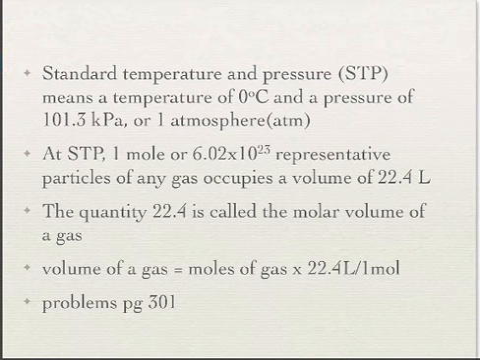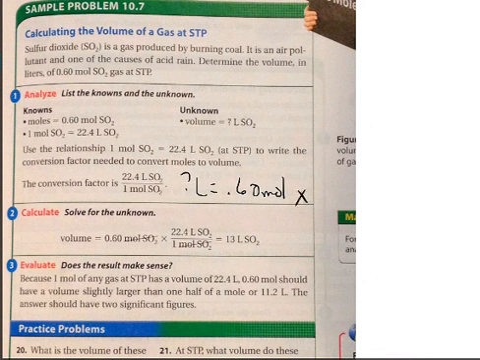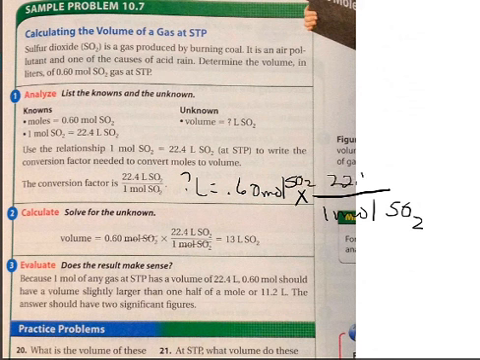On page 301, we've got this problem. Sulfur dioxide is a gas produced by burning coal. It is an air pollutant and one of the causes of acid rain. Determine the volume in liters of 0.6 moles. Well, if we want to know how many liters, and we have 0.60 moles, we know 1 mole of any gas, it doesn't matter that it's SO2, is 22.4 liters, assuming we're at STP, and in this chapter we will always be at STP. So you're just going to take 0.6 times 22.4, and you're going to end up with 13 liters.